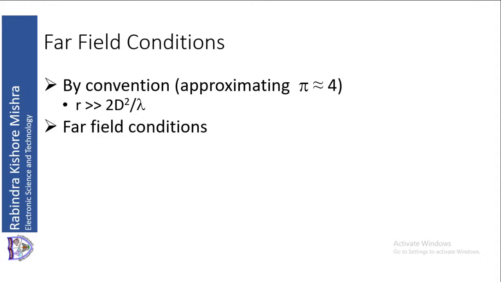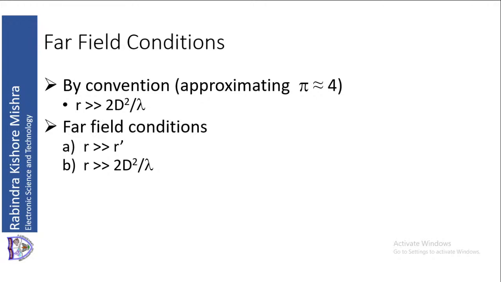Then we will get the far field condition. The first condition is that r has to be much greater than r dash. The distance of the observation point must be much greater than the distance from the origin to the source point. Then the second condition is that the distance to the observation point should be much greater than 2d square by lambda. So these are the two conditions.